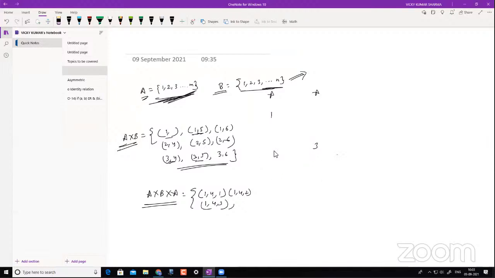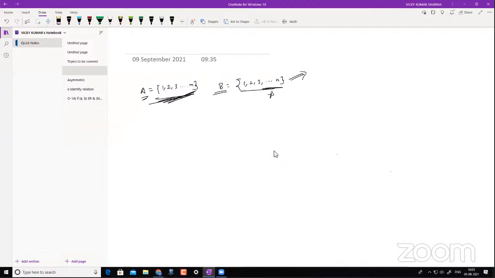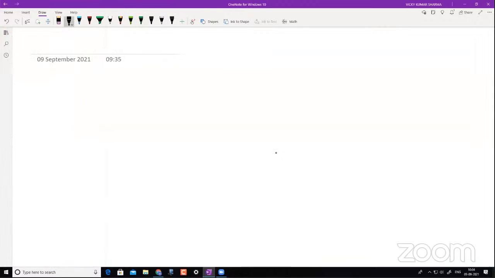Okay, great. So let's understand now what the types of relations are, and we'll finish that and then take up some activity questions. Actually not activity questions, we have another concept to cover here. So what do we mean by relations? Basically, relations are derived from Cartesian products. That is one understanding you have to make. A relation is basically derived from the Cartesian product of 2 sets. Now the set can be the same set itself.